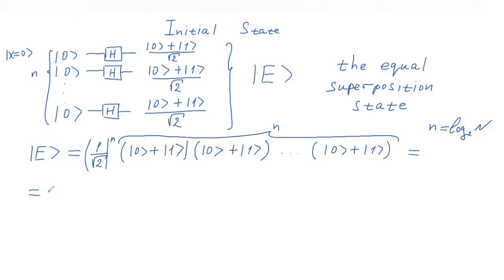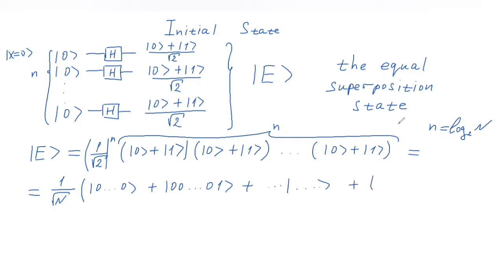then what we will get is the factor 1 over square root of N here, and then we will have all possible combinations of 0s and 1s. So the very first state here will be all zeros. Then there's going to be 0, 0, 0, 1. Somewhere here is going to be the solution, the combination of 0s and 1s representing the solution to the search problem.